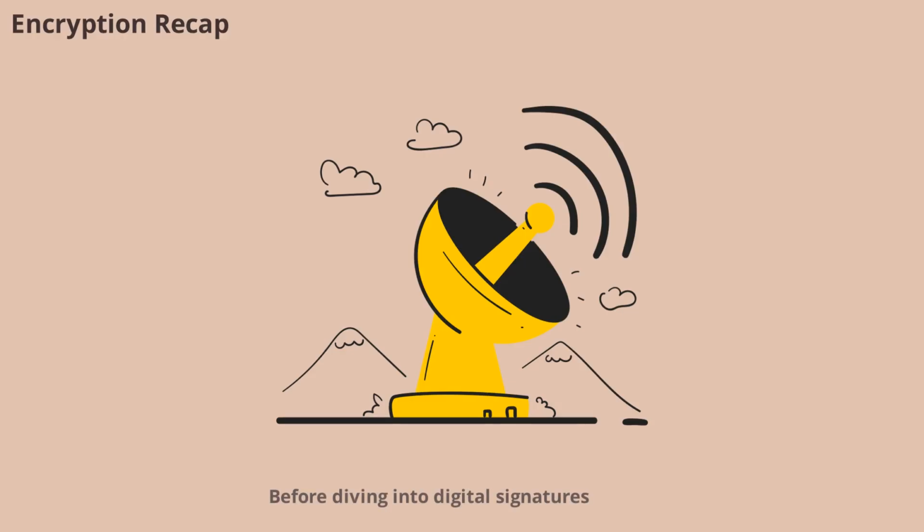Before diving into digital signatures, let's quickly recap what we've learned about encryption. Encryption is the process that keeps our data secret, ensuring that only the intended recipient can read the message. But while encryption protects confidentiality, it doesn't answer a crucial question. How do we know who actually sent the message? This is where digital signatures come into play, adding another layer of trust and security to our digital communication.